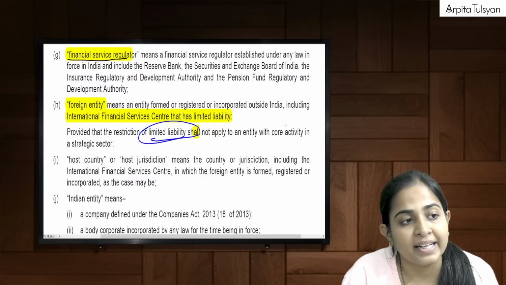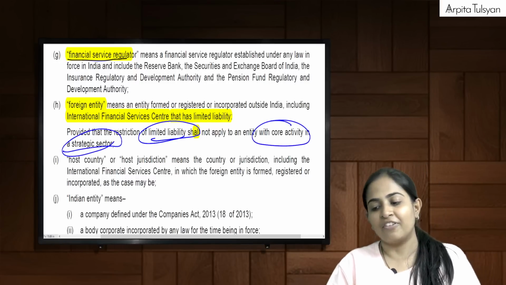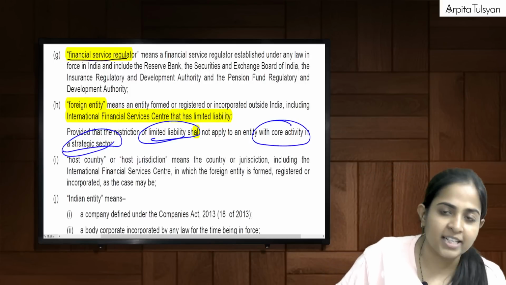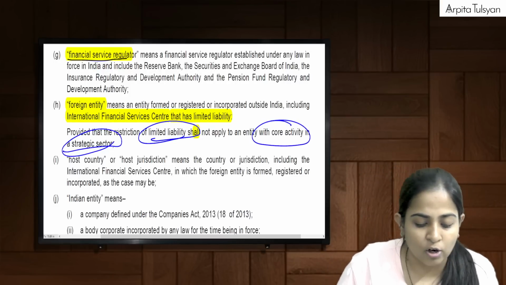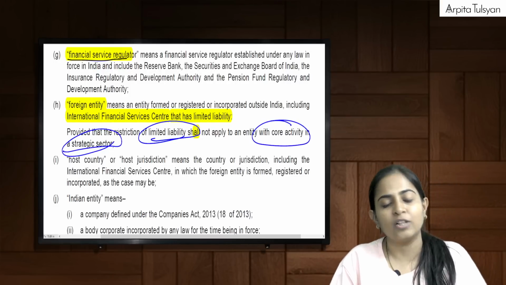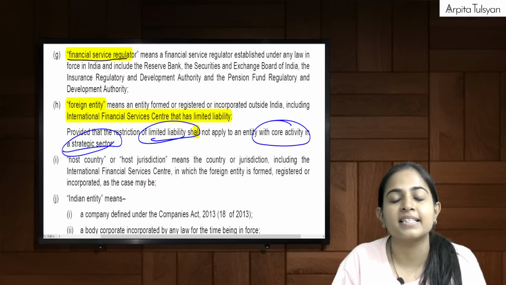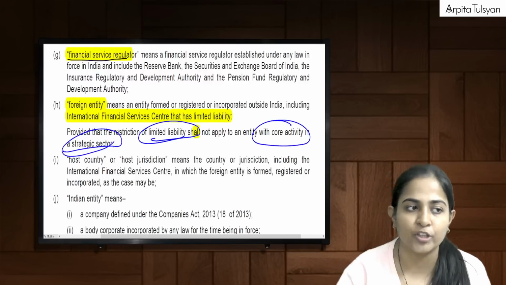But one proviso which came here is that limited liability is not applicable to the entities which are engaged in the strategic sector. We will see what the strategic sector is. Which entities are included in the term strategic sector? Energy, natural gas, etc., oil, gas, coal, mineral ores, etc. Entities which are engaged in this are considered entities engaged in the strategic sector. We have the definition coming. I'll give you the reference also.